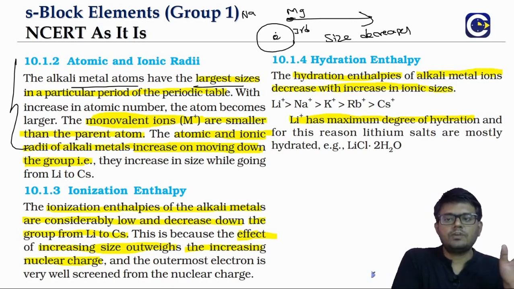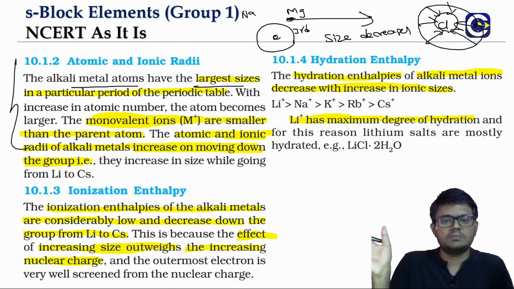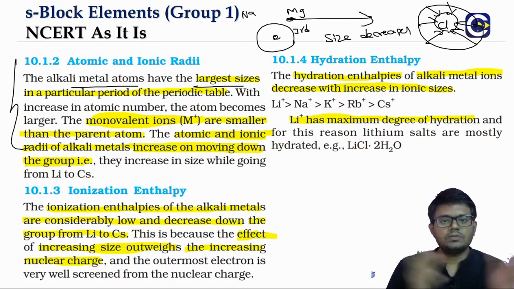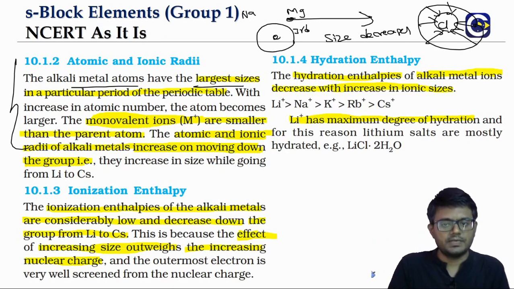But as you move from left to right, what happens? All the way you come to chlorine, right? The outermost shell will be pulled more strongly by the time we reach chlorine, because the outermost shell is the same third shell for all the elements, but nuclear power is increasing, so size will shrink. Okay, so this point we have discussed enough in the periodic classification of the properties, correct?